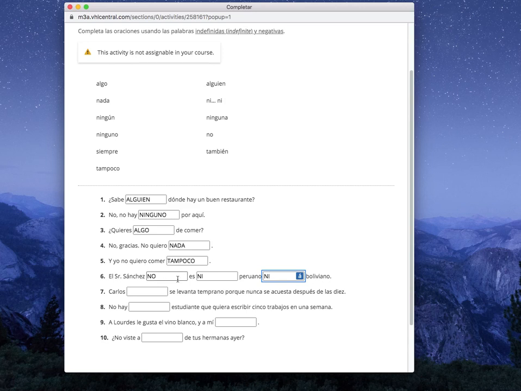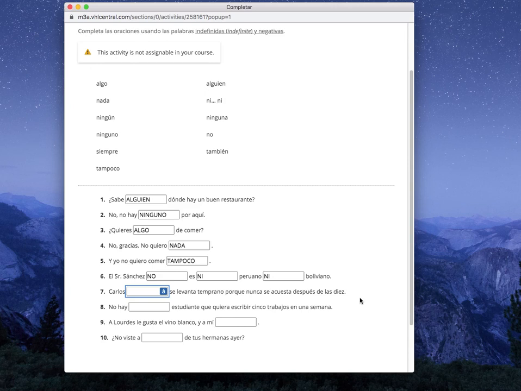he isn't Peruvian nor Bolivian. He's neither Peruvian nor Bolivian, right? So we have no and then ni. That one's a little tricky, but just keep that in mind. Carlos blank se levanta temprano porque nunca se acuesta después de las 10.